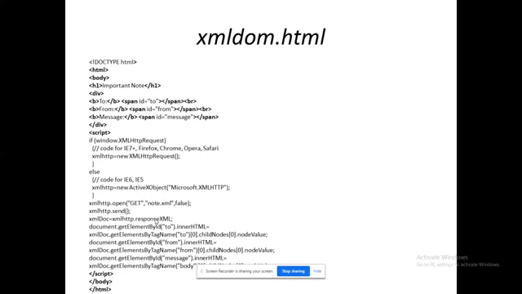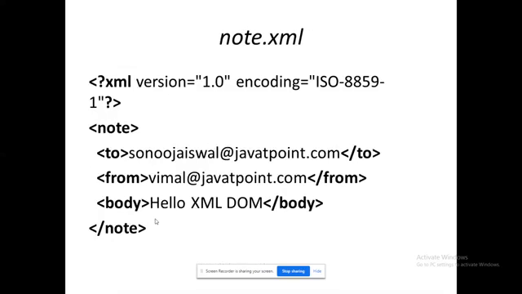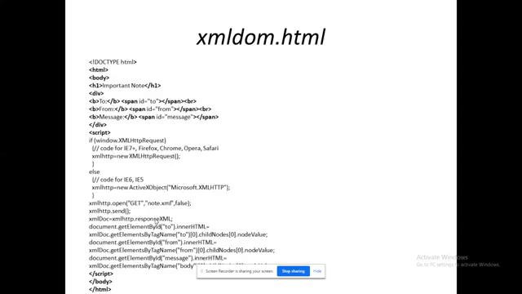So XML doc is from responseXML. Already it was communicated: xml.getElementsByTagName("to")[0]. What does the 0 represent? It represents your node. Node is having now only one record. The first record always starts with 0, like our array. Suppose I am having 2 records, then the second record will be mentioned as note of 1. So please remember that.